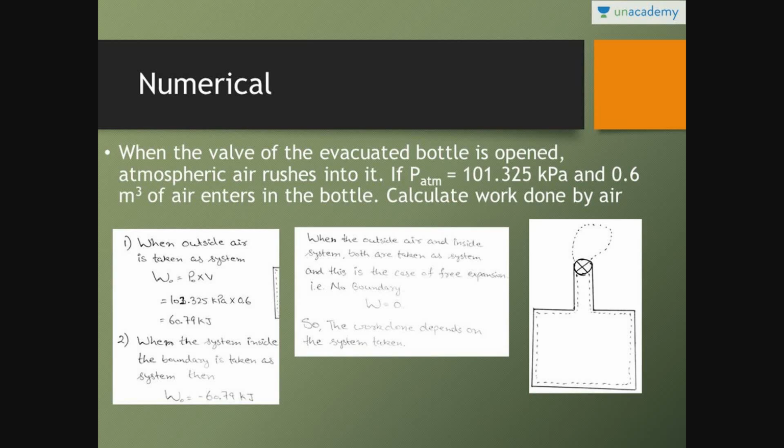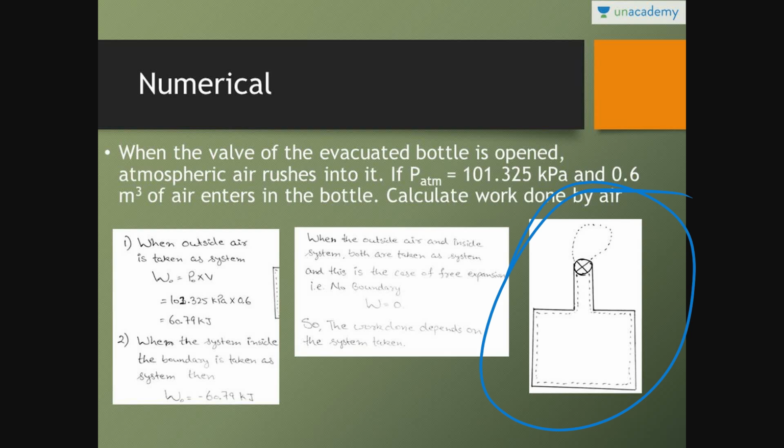Similarly, in this case we are taking the total as a system. The moment the valve is opened, the outside air will fill this evacuated bottle and the work is equal to 0. So if only the outside air is taken as a system, the work is positive. If the inside bottle is taken as the system, the work is negative, that is on the system. If you take this complete as a system, the net work is equal to 0.